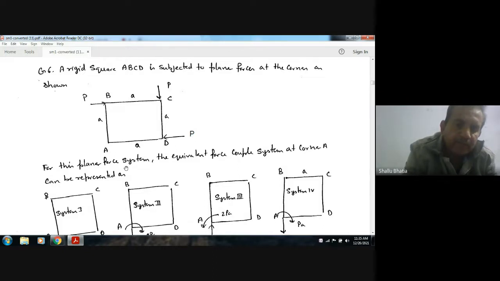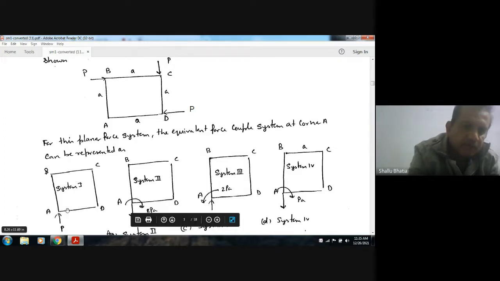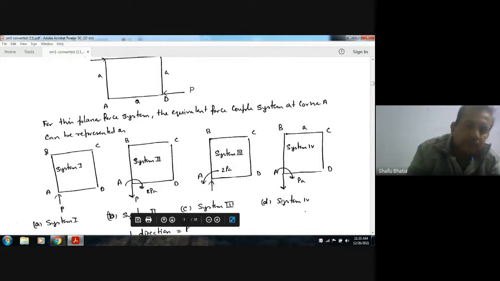So this is system 1, A, B, C, D. This is system 2, where a P downward force is applied here and a 2PA bending moment. The third has a P upward force and a 2PA moment. The fourth has a P downward force and a PA moment. So these are the options 1, 2, 3, 4.